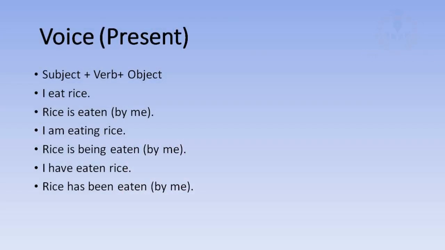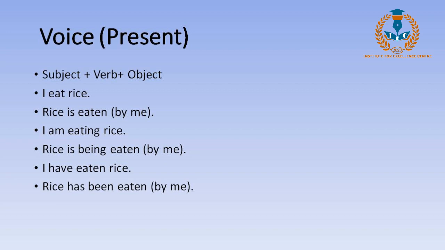The rice goes to the front and becomes the subject. Now the action, that is the verb, has been done for the rice. So when rice comes to the front as the subject, it has to be supported by the verb. It's the verb that's talking about something that happened to the object.